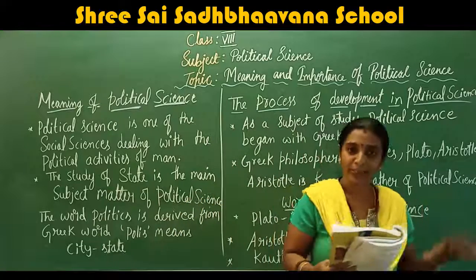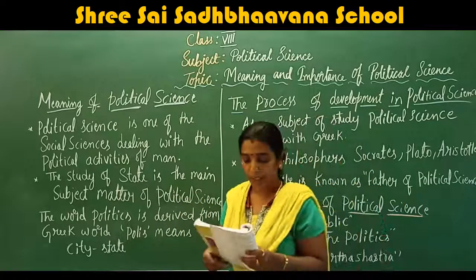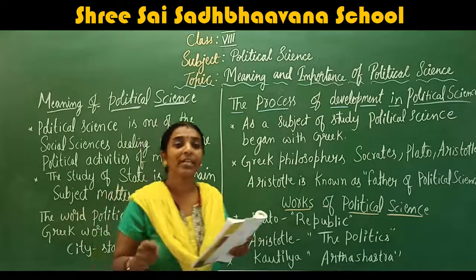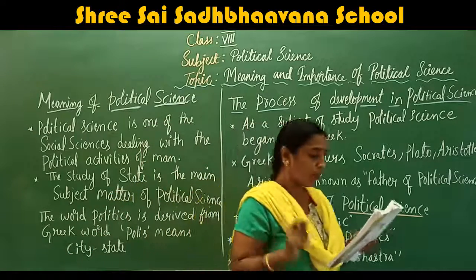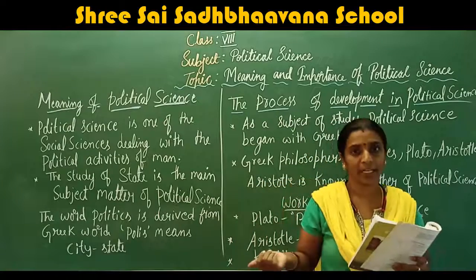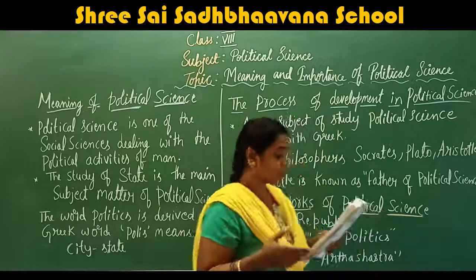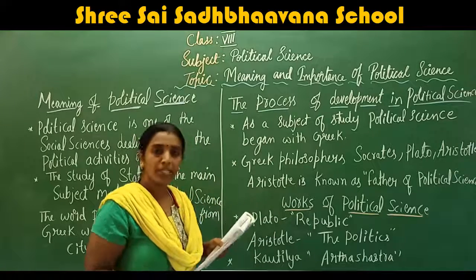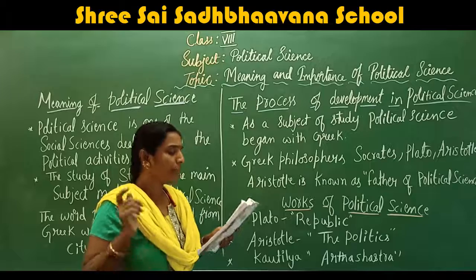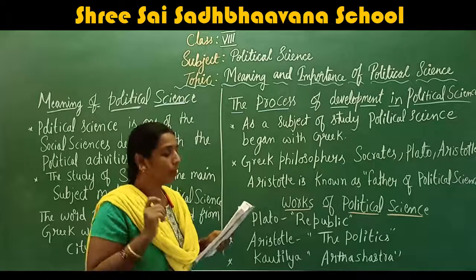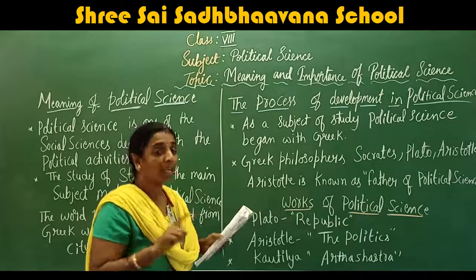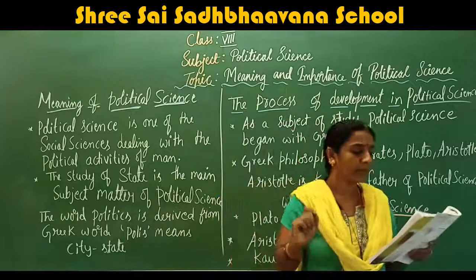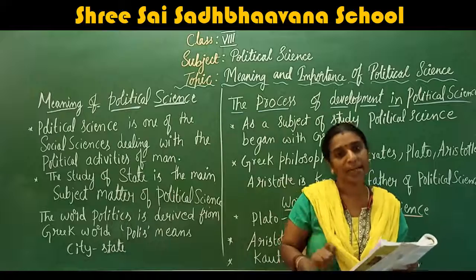Though the Egyptians, Babylonians, Persians, Indians and Chinese mentioned their thoughts and ideas about politics much earlier than the Greeks, they were not successful in developing it as a systematic study.